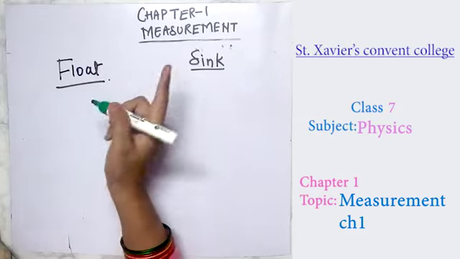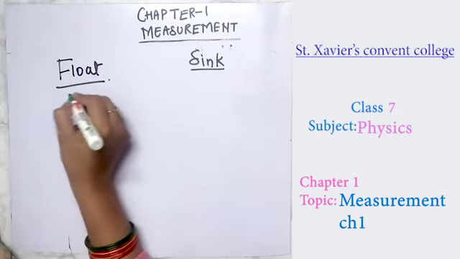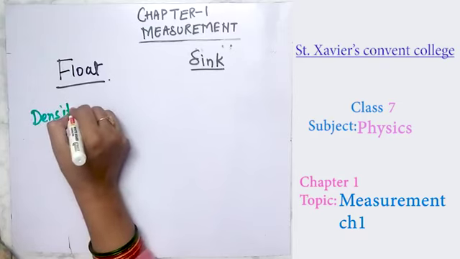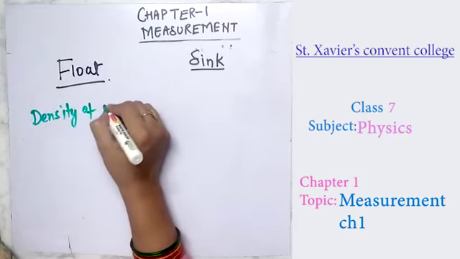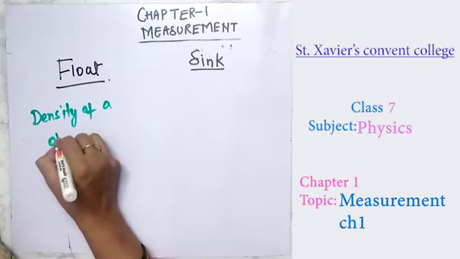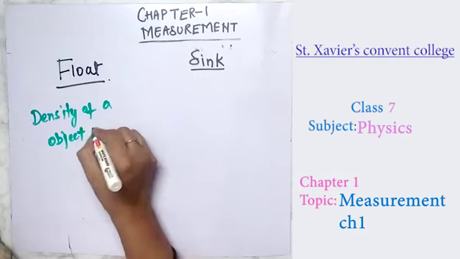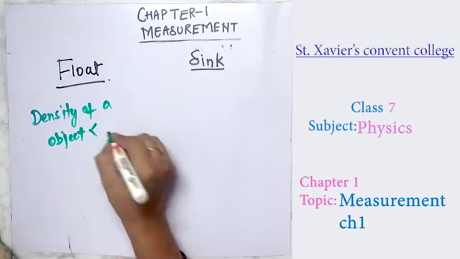So for the flotation of the body, the density of an object, whatever the density of an object, must be less than the density of